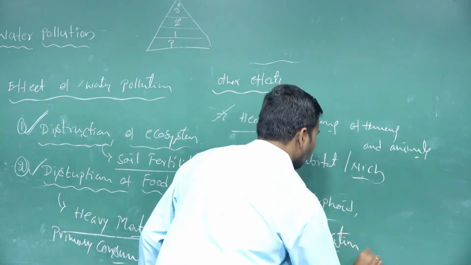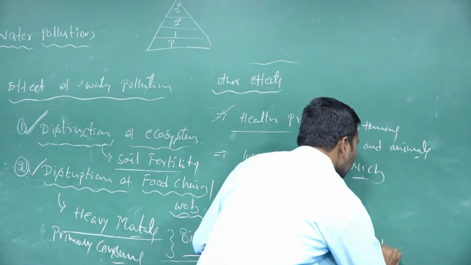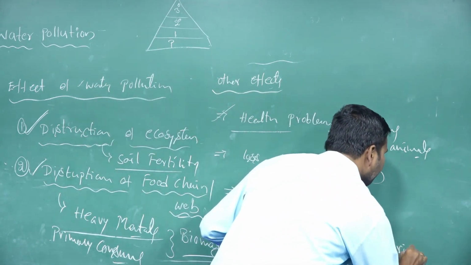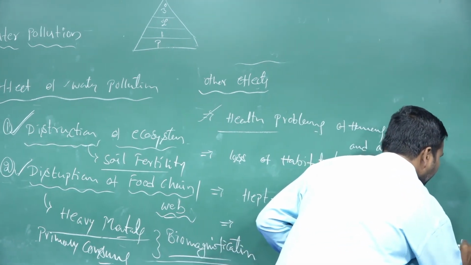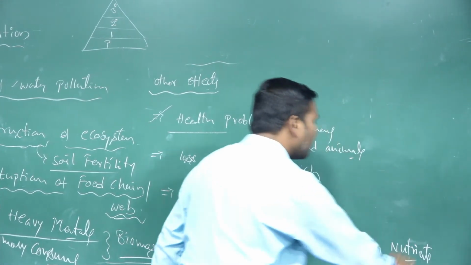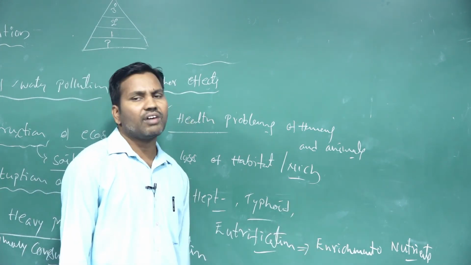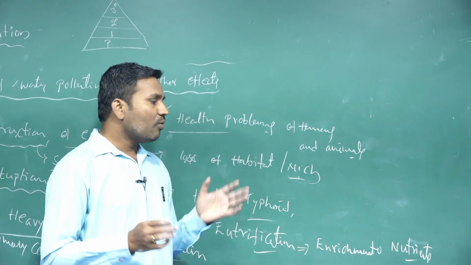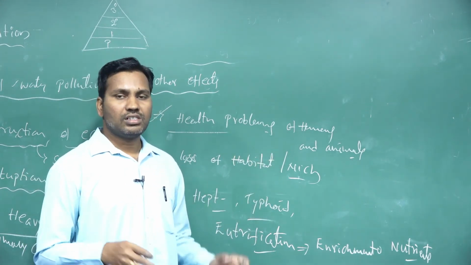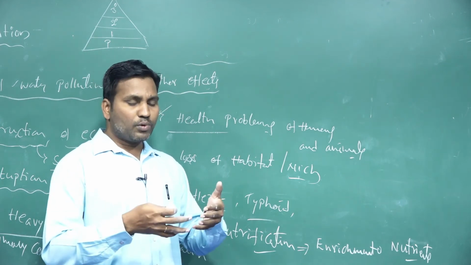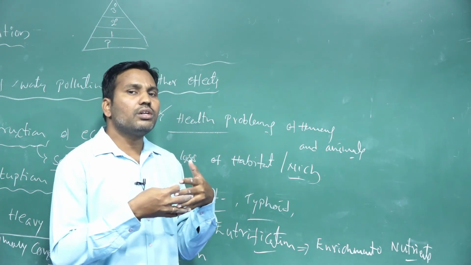Eutrophication is going to occur. What does eutrophication mean? Eutrophication is nothing but enrichment of nutrients in the water body. What does enrichment of nutrients in the water body mean? Whenever farmers continuously use chemical fertilizers, only a certain amount of the nutrients is utilized by the crops.